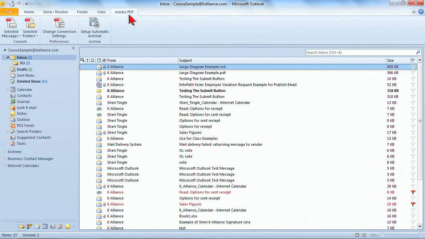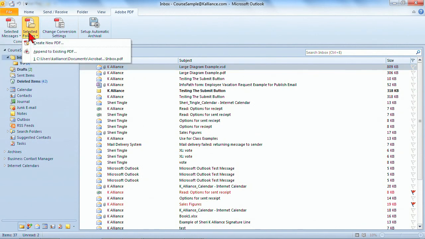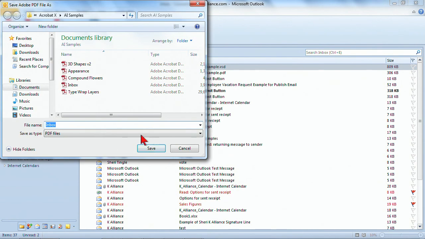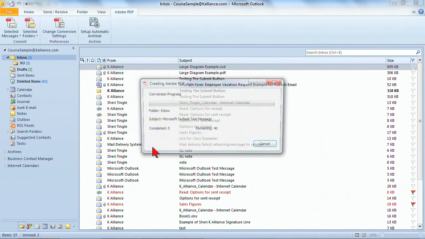I'm back here in Outlook, and I have some great tools for creating some archives, and I can actually select a specific message, or I'm going to do a whole folder in there, create a new PDF. And I'm going to go ahead and choose my entire inbox, including that subfolder, and I'll just call that inbox 2. I'll go ahead and save that in there.